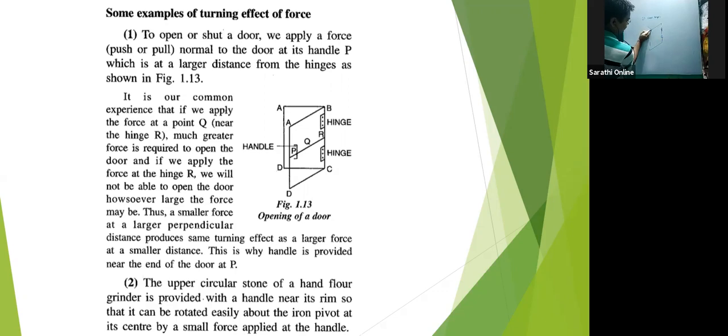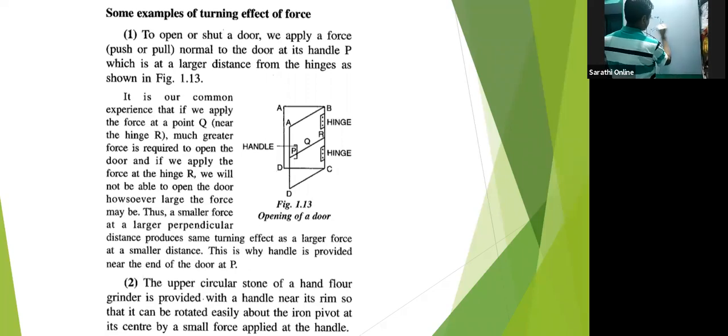If you apply force in this way, at a distance, let us say D, and this is F, the entire thing rotates about this axis.